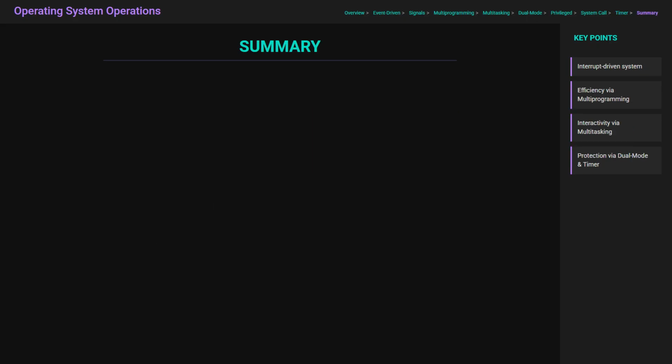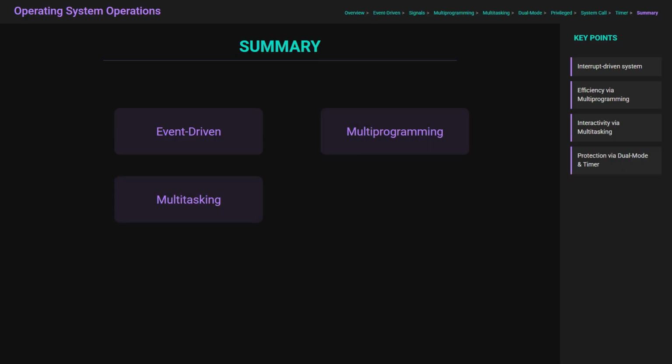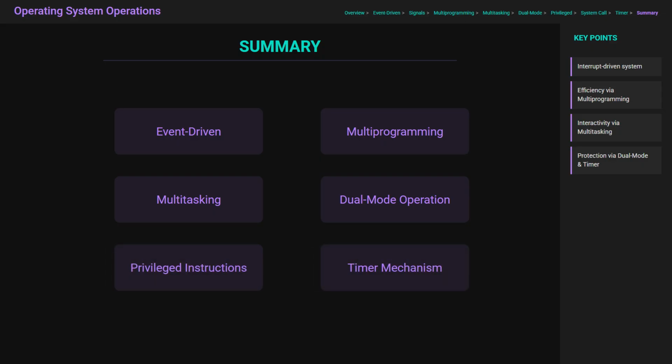In summary, the OS is an interrupt-driven system that uses multiprogramming for efficiency, multitasking for user interaction, dual-mode operation for protection, and timers to maintain control over the CPU.